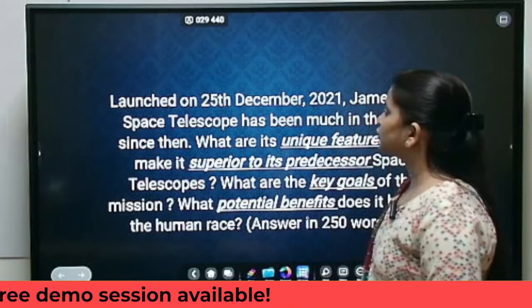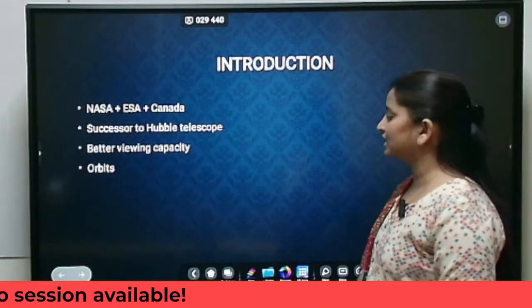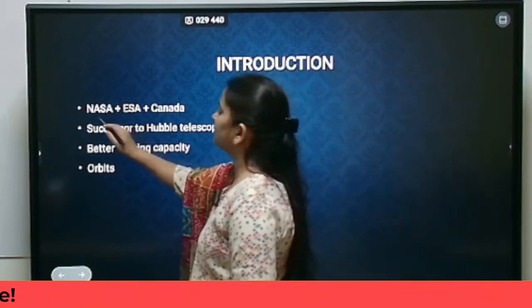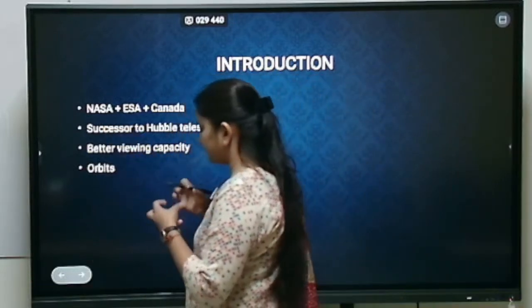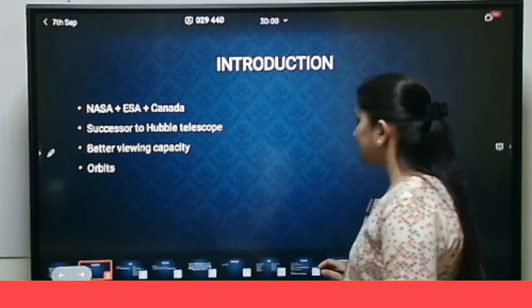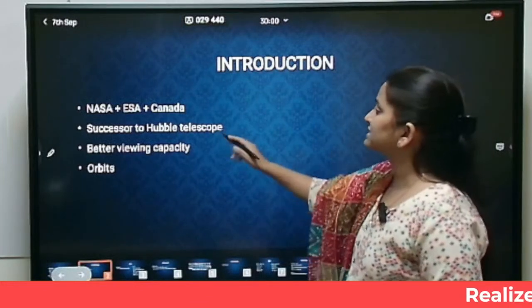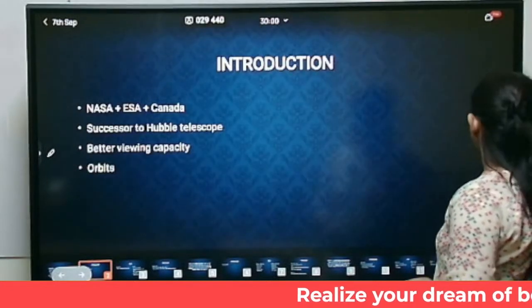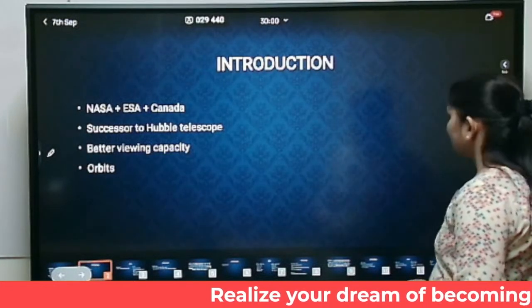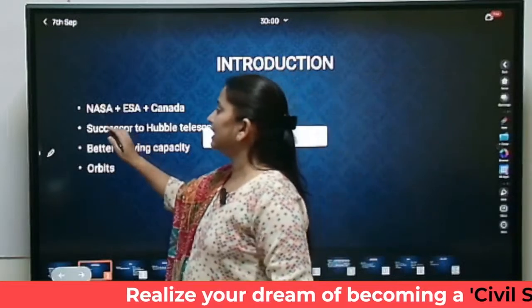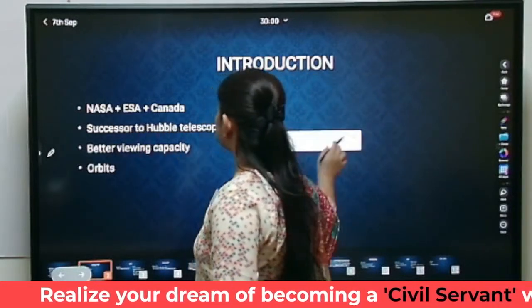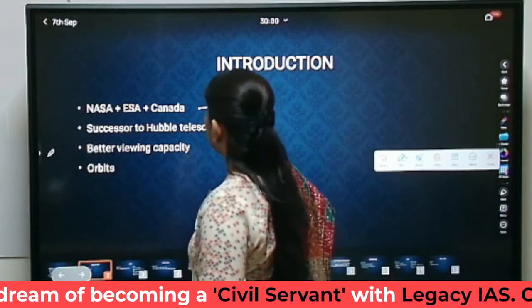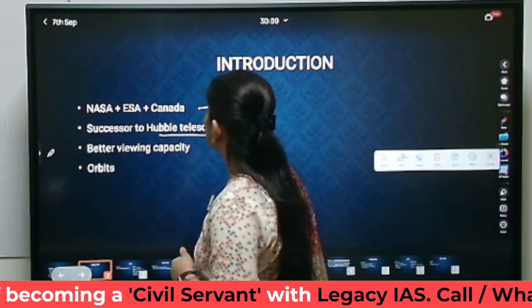To begin with the first part, that is the introduction, we need to write about the James Webb telescope. It has been launched by the joint collaboration of NASA, the European Space Agency as well as the Canadian Space Agency. So the American, European and Canadian space agencies together have launched the James Webb telescope. Plus it is the successor to the Hubble telescope.